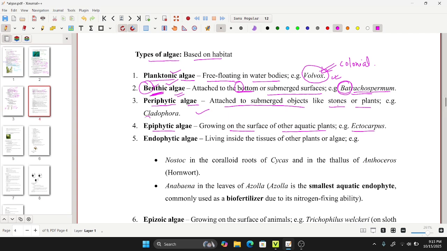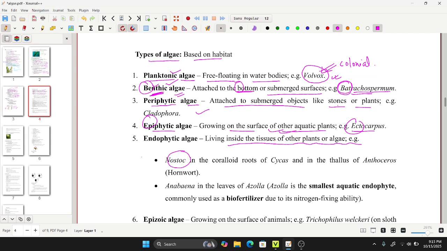For epiphytic, Ectocarpus, it grows on the surface of other aquatic plants. And talking about the endophytic algae, it is living inside the tissue of other plants or algae. One example is Nostoc in the coralloid roots of Cycas.